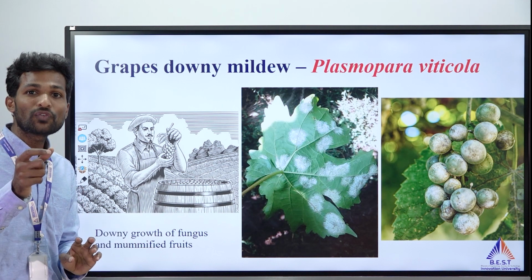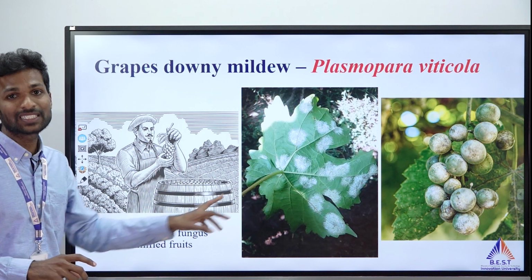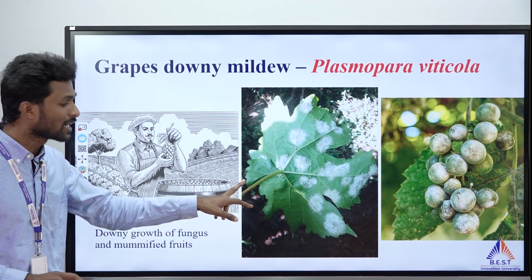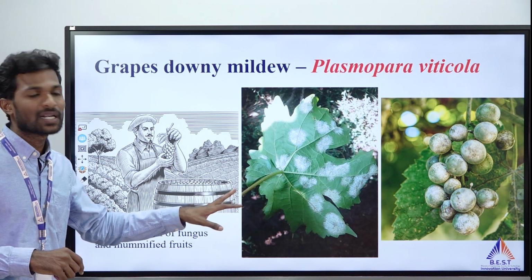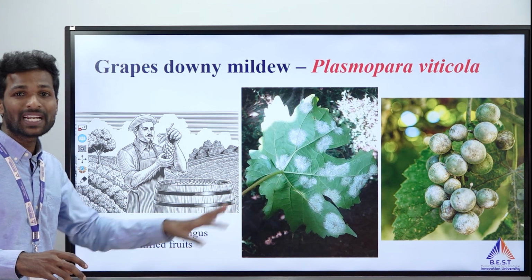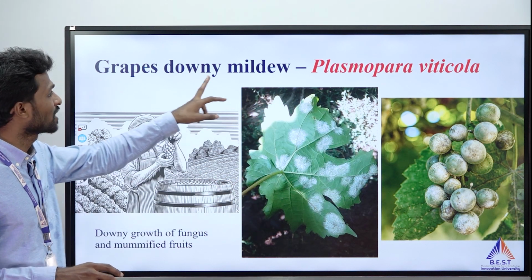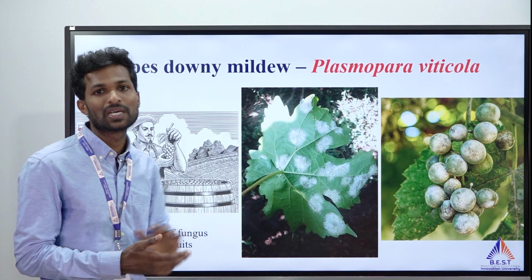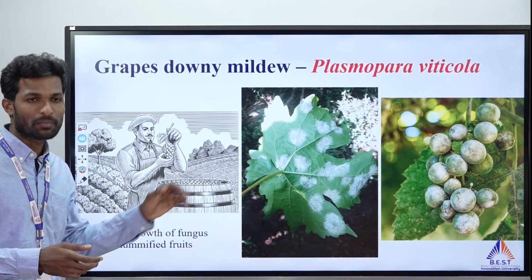Unfortunately, a new fungus was carried from America to France, that is the grapes downy mildew. It led to almost 90 to 95% devastation. I will tell you, 95% of the wine production went down in 1878 because of the disease caused by Plasmopara viticola. Later scientists were involved in creating control measures for this.